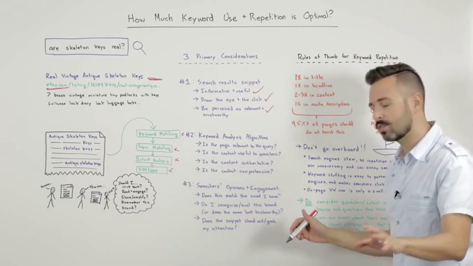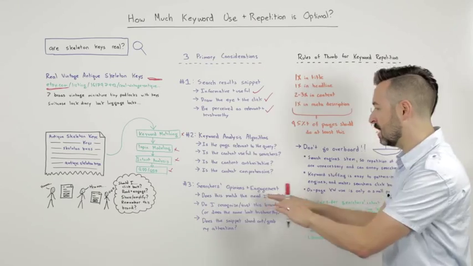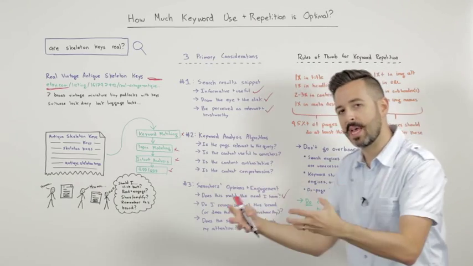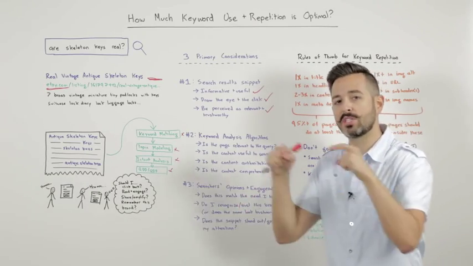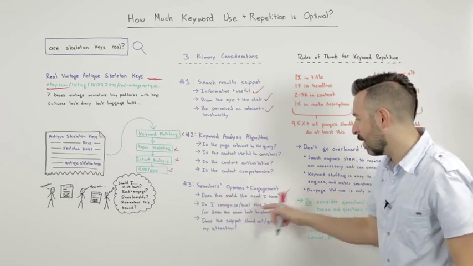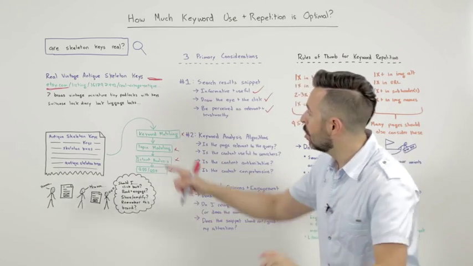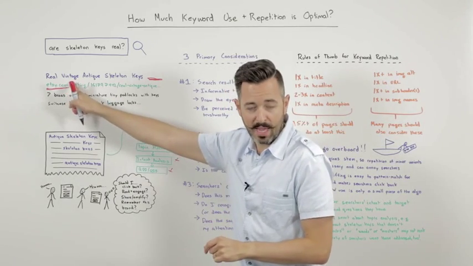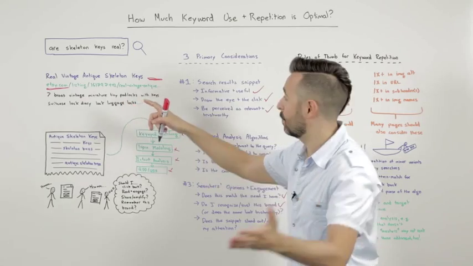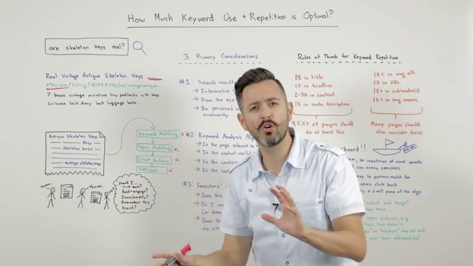And so we have to ask ourselves, does this match the user intent, the need that I have, right? Are we creating pages that searchers feel match their need? And then, they're asking, do I recognize or trust this brand? Or at least, if I don't know this brand at all, when I look at the URL and the domain name, Bing did a big study on this a couple years ago, right? They asked themselves, does that sound like a sketchy domain name?